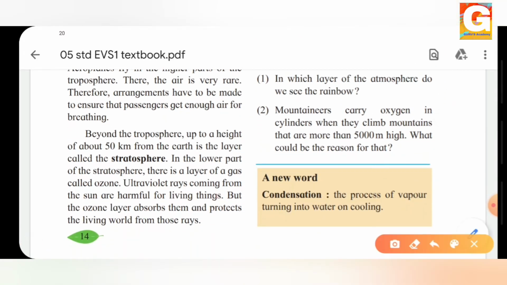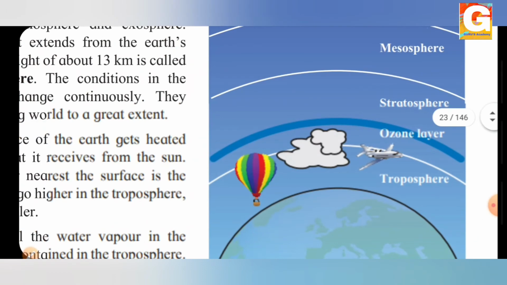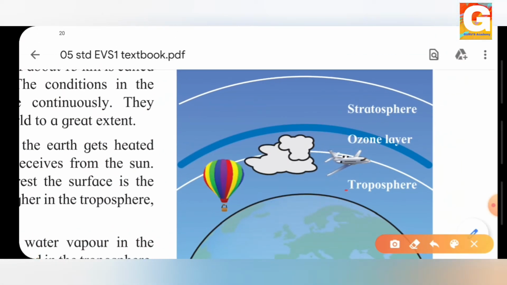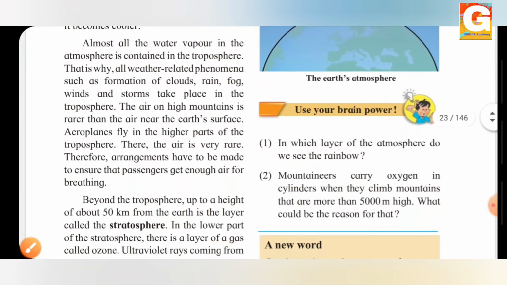And in the lower part of the stratosphere, there is a layer of a gas called ozone, that is called the ozone layer. Let's see where we can see that in the diagram. Yes. See, this is our troposphere, this is our stratosphere. This whole layer is the stratosphere, and this lower part of the stratosphere is the ozone layer. So you may get the question, which is the lower part of the stratosphere? That is the ozone layer, that is the ozone gas.